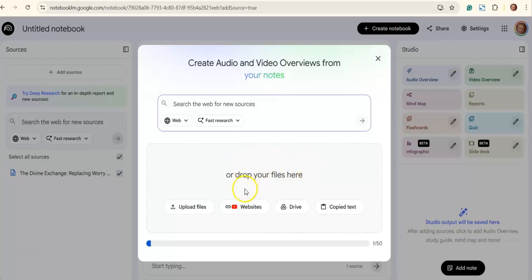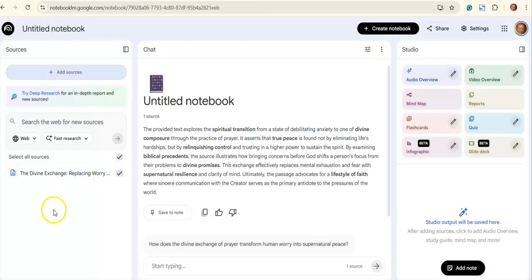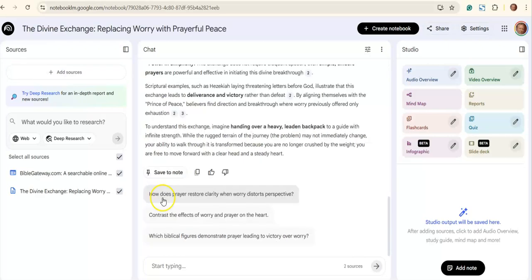You'll see you could add content from uploaded files. Google Drive is another popular one. In this case I've used this section here, but you can also look at websites as well to just run these aspects of it. So whilst we wait for that to do, I shall just pause briefly.